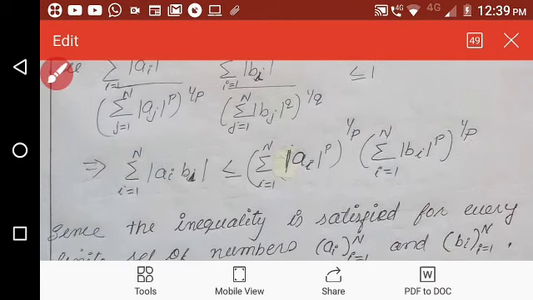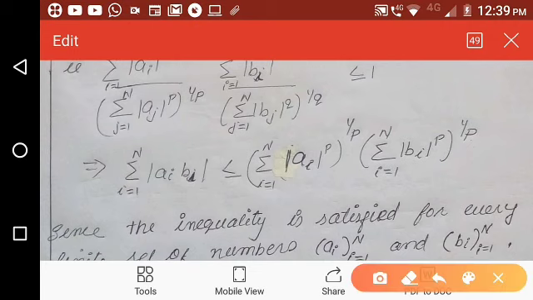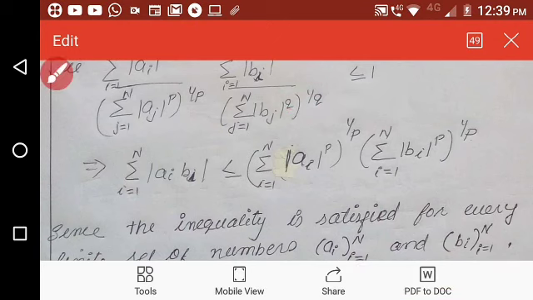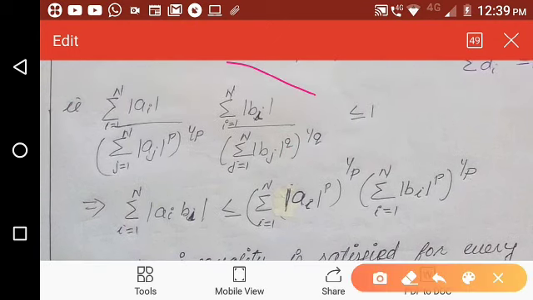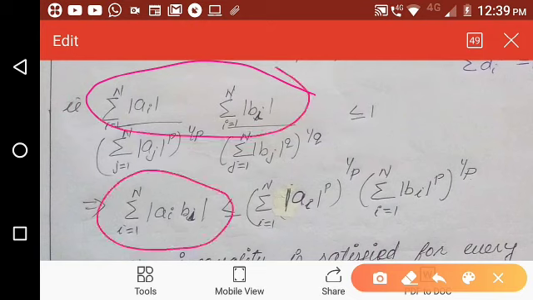It is sigma over i equal to 1 to n modulus of ai bi is less than or equal to a product of the required two terms, because these two terms can be taken to the right side, and the numerator is sigma modulus of ai into sigma modulus of bi, which is nothing but sigma modulus of ai bi.